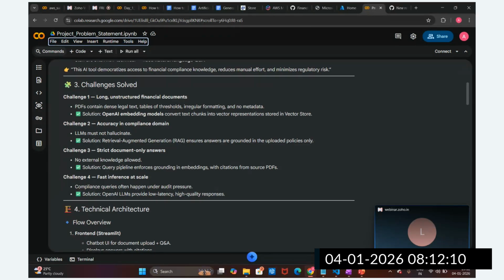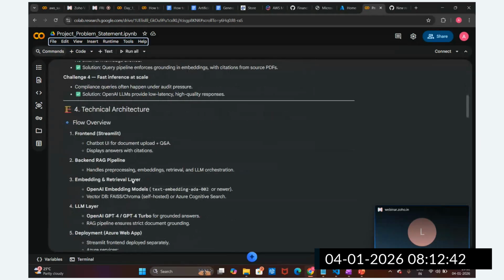We are also going to use fast inference. Whenever we search manually, it is a really time consuming process and we get stuck at that point. This will make it much faster to search and get the relevant response from the particular document URL, so that the person can refer to that document, read it and get the information required. This is how we are going to address these challenges.